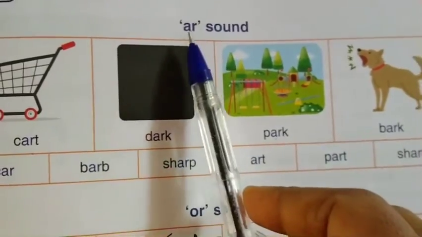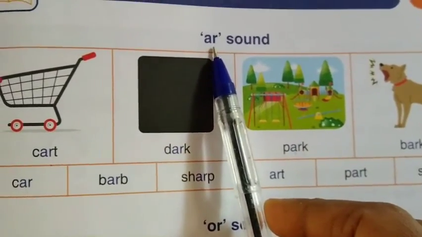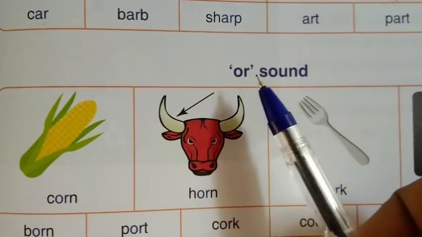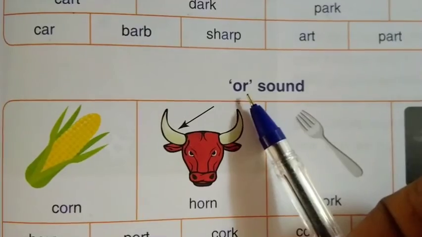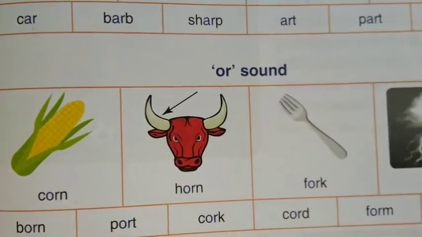Next, R sound. A-R. R sound. And then O-R. R sound.